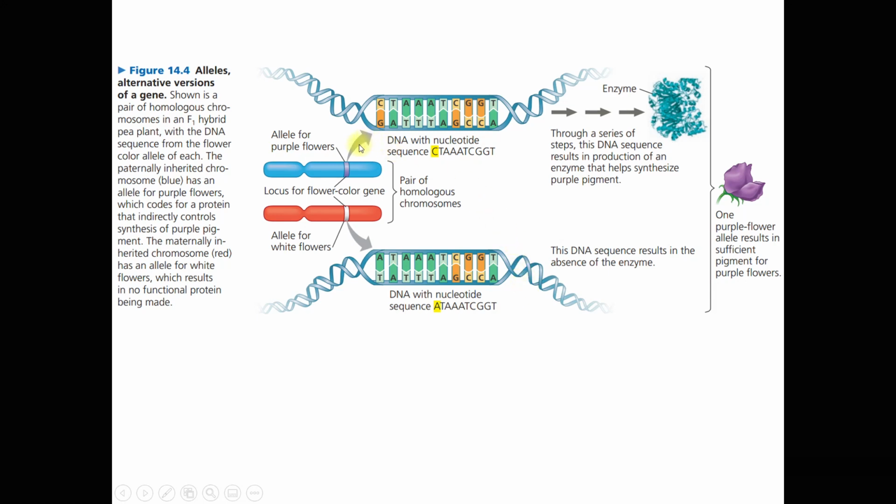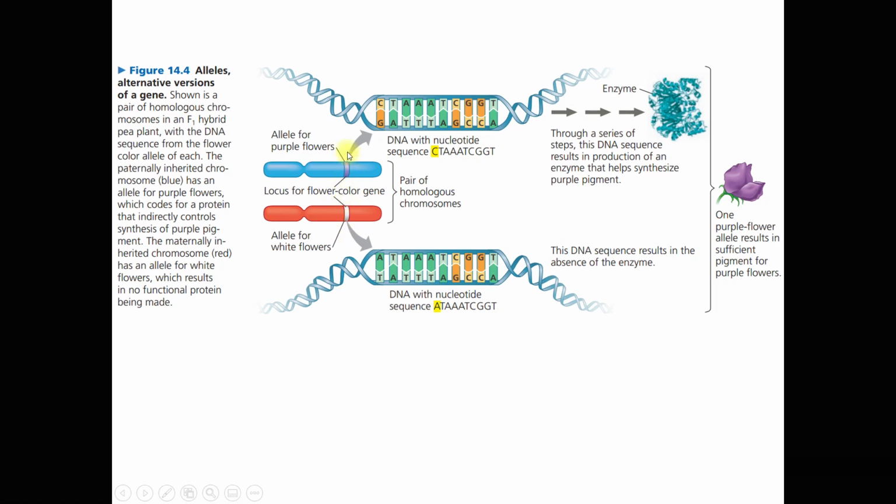Now, if you are wondering what's inside the allele, take one example here. In this locus here, where we have the gene, and in the gene we have the allele for purple flower, and then here on the other chromosome we have the allele for white flower.